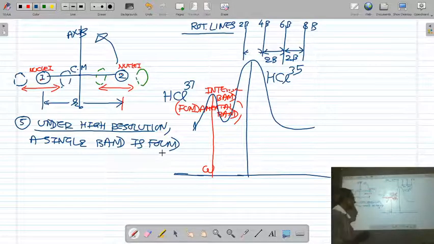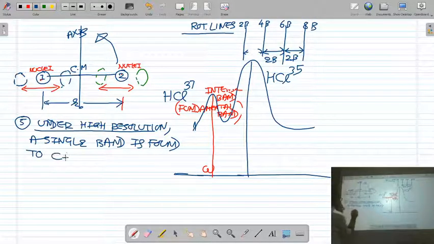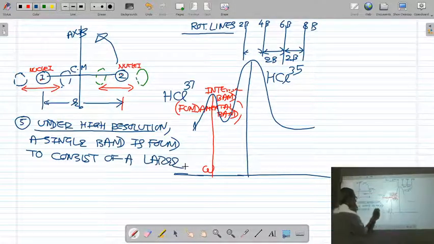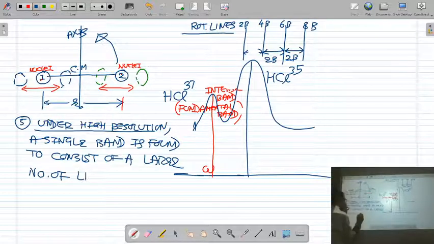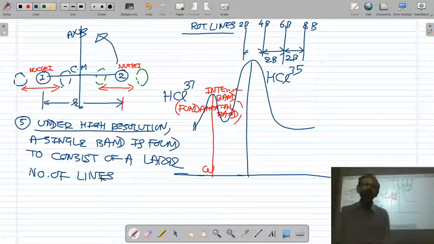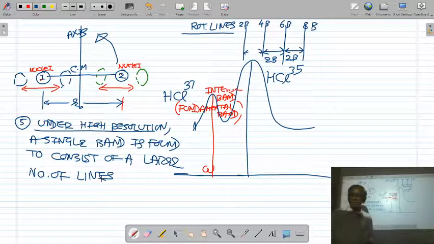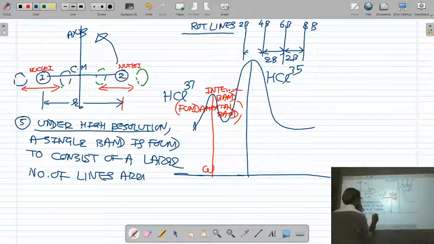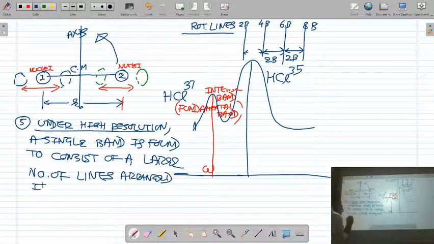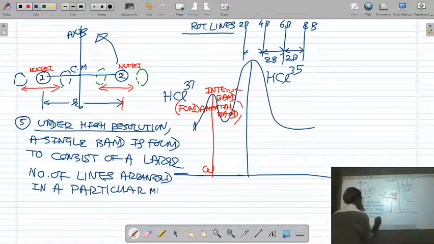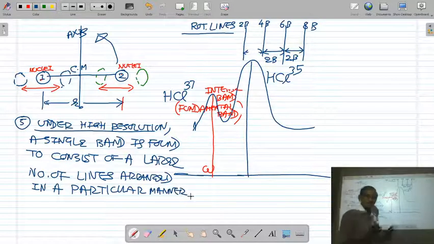But under high resolution, this fundamental band, a single band, is found to consist of a large number of lines arranged in a particular manner. This is called the fine structure.